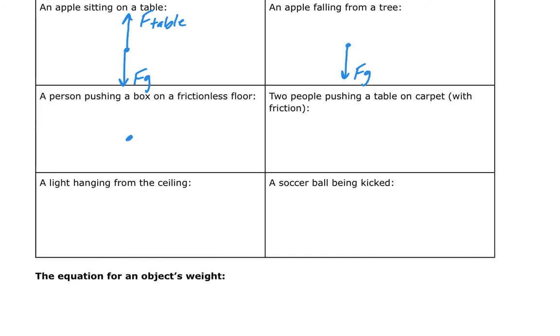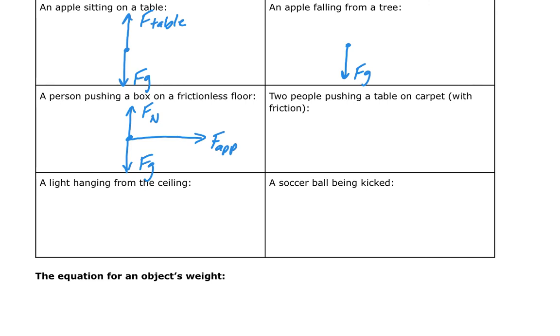So here's the box. I've still got the force of gravity, the only non-contact force. And the floor must be pushing up. If the floor wasn't pushing up, then I would have a problem because there wouldn't be any reason that the box wasn't falling down. So that force that's pushing up from the floor, we're actually going to call that the normal force. And I'm going to use capital N to stand for normal. That's different than net. When I mean net force, I'm always going to write F net. Fn will mean normal force, okay? And then we know that there's a person pushing it to the right. So I'm going to call that an applied force, okay? There's no friction, so there's no other forces drawn. That's it. That's the free body diagram.